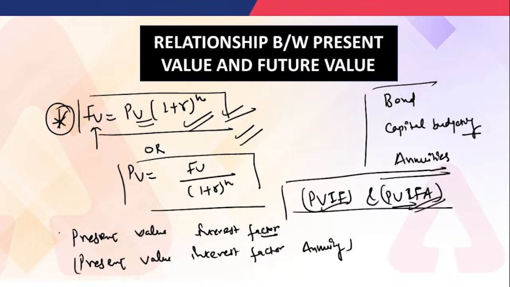All right, so this is the formula of the PVIF and PVIFA. So what we understand by the PVIF and how we calculate this? PVIF is a formula that is used to estimate the current worth of a sum of money that is to be received at some future date. That's it. And it is based on the key financial concept of the time value of money.